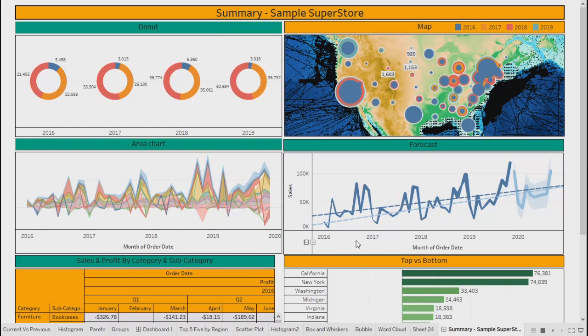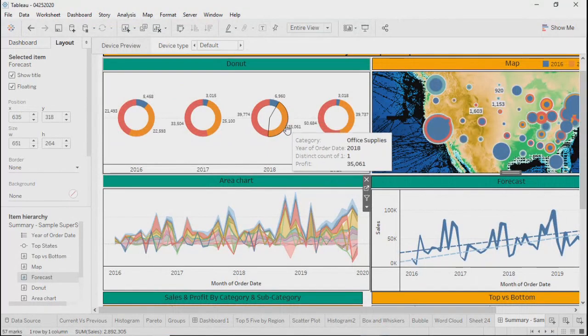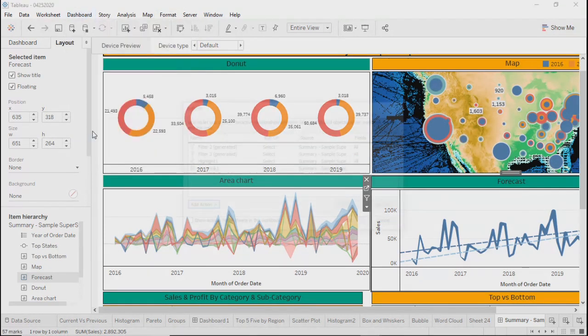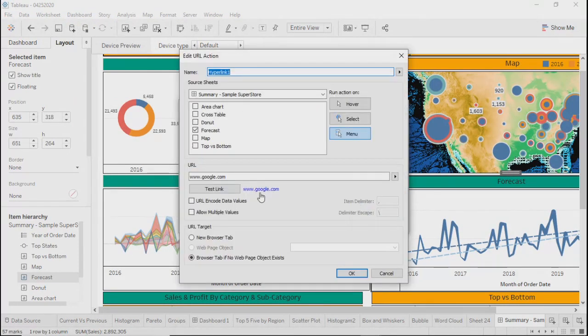Or there could be another use case. For example, you have created office supplies and all. There is another dashboard which is already published by another team with the details related to office supplies and all, right? So with this particular option, action filter, hyperlink, over here you can create your dynamic URL and pass the parameters also.